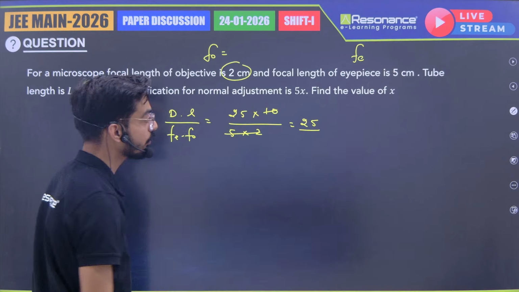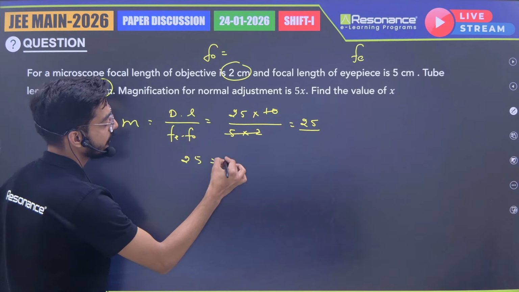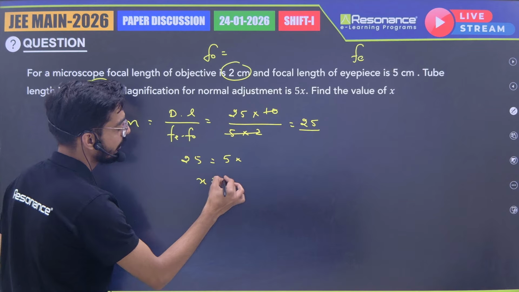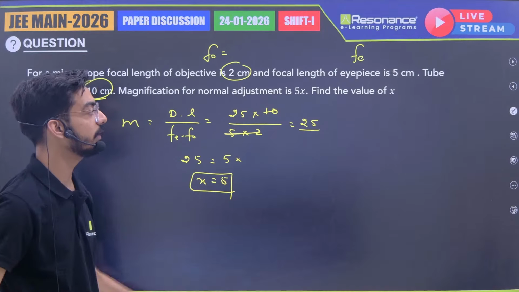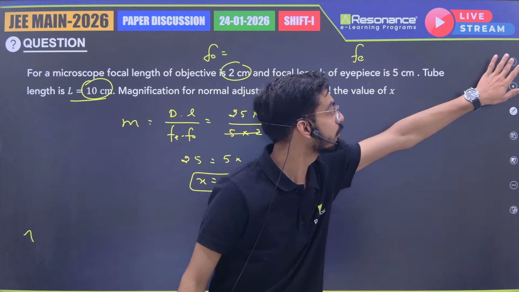Now the question says it is equal to 5x. So compare, 25 equals 5x. So x will be 5. So the value of x will be 5. Again, simple formula based question, not so much calculation.